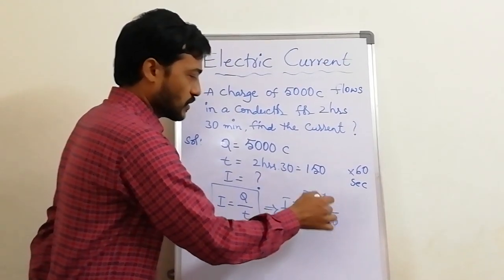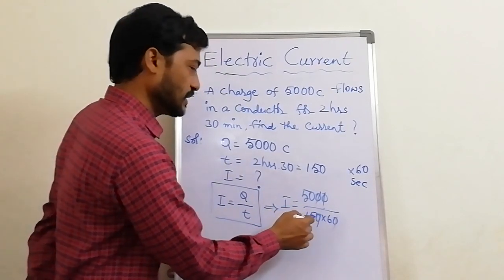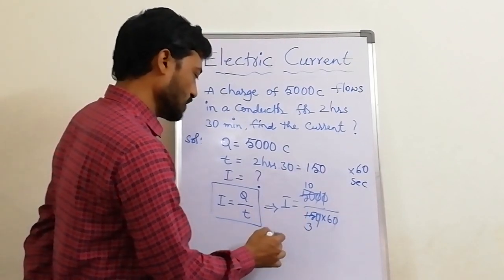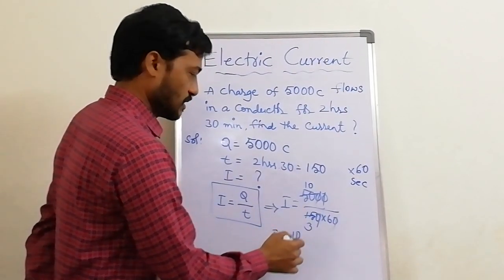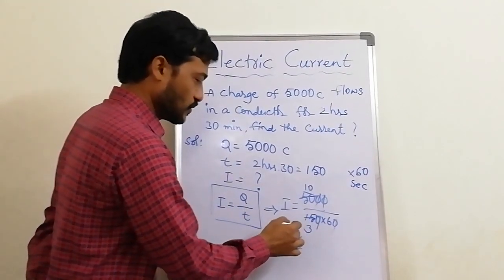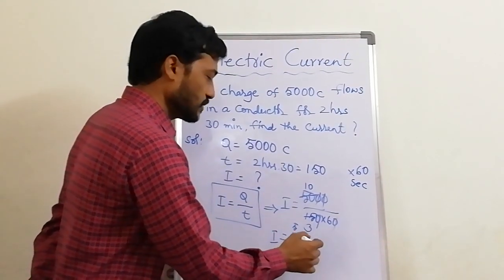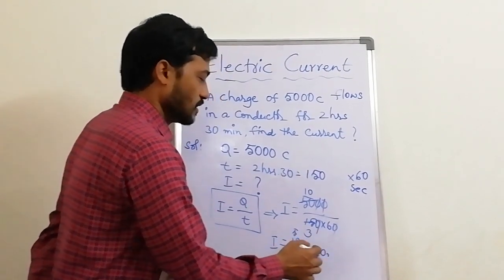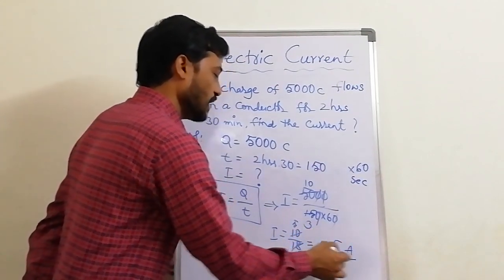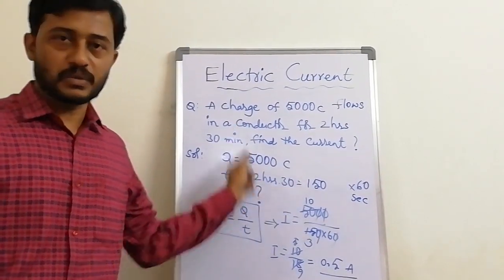The zeros get cancelled. So I is equal to 10 by 18, again 10 by 18 simplifies, and how much are you going to get? 0.5 ampere. 0.5 ampere of current is flowing through this.